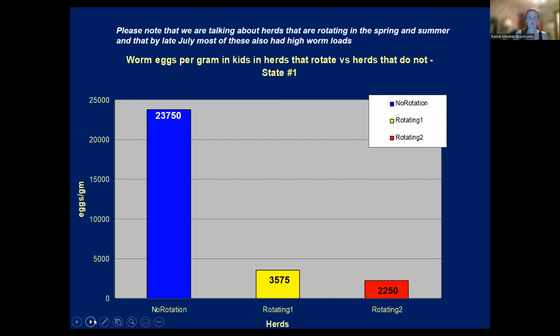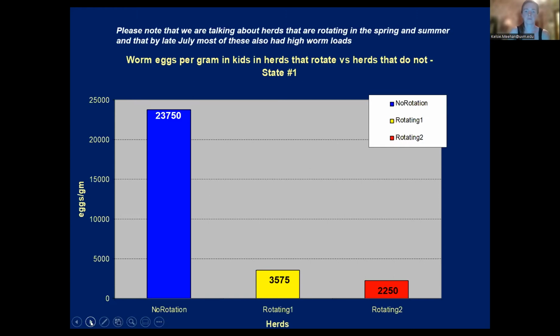But the population of goats on the land had just gotten high enough that even though they were grazing quite a few acres, I would say probably 50 does on 25, 30 acres, they were having a horrible worm problem. You can see that their strongyle worm counts were almost 24,000 worm eggs per gram, versus the ones that were rotating. And these were not doing long rest periods in their rotations. They were more practicing intensive grazing, where they were staying off of a pasture for 35 days max.